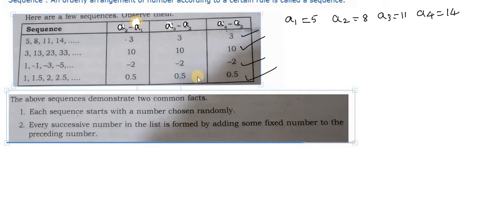This is nothing but what we call an AP. What is AP? That is arithmetic progression.